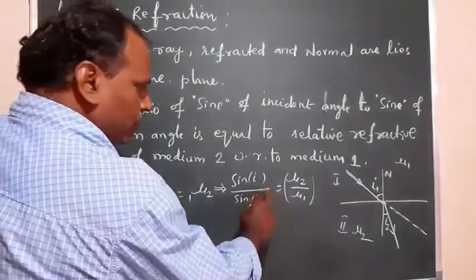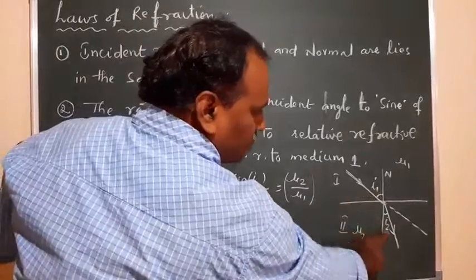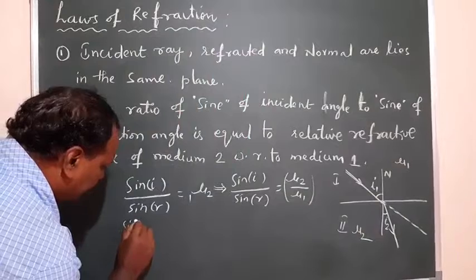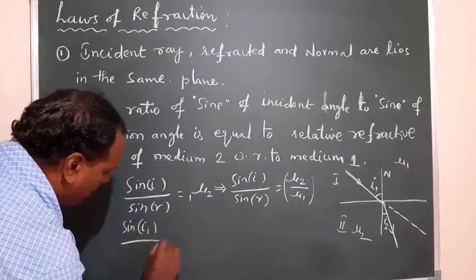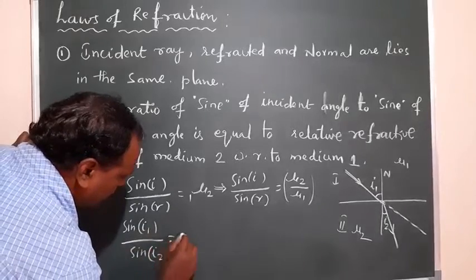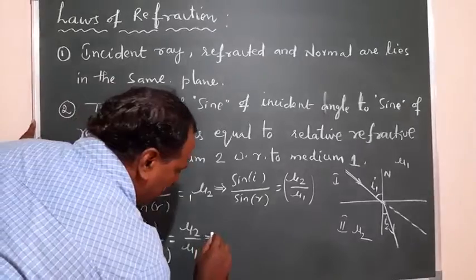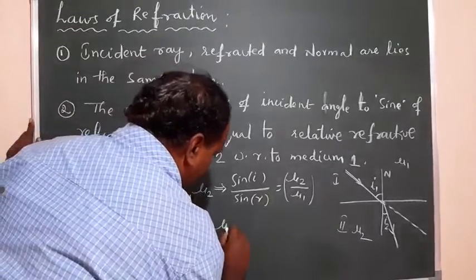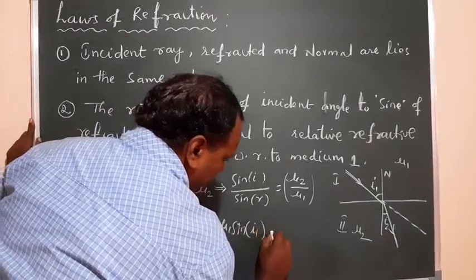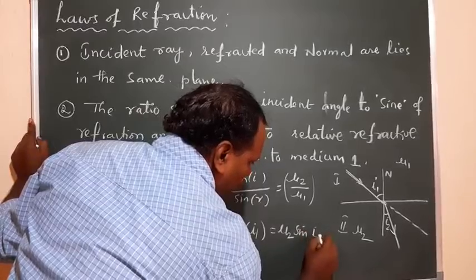So, with the angle of incidence as I1 and the angle of refraction as I2, this equation can be written as sine I1 upon sine I2 is equal to mu 2 upon mu 1, or this can be written as mu 1 sine I1 is equal to mu 2 sine I2.